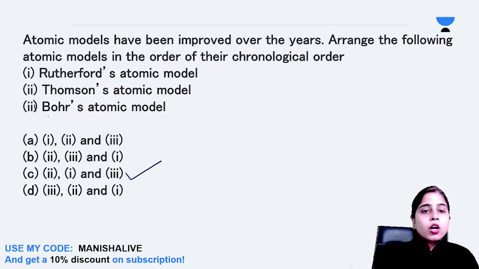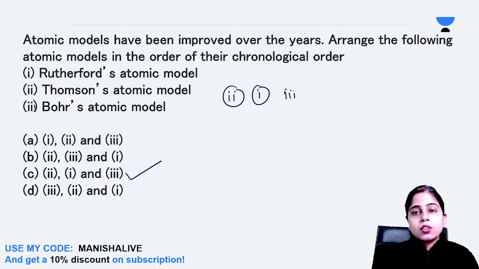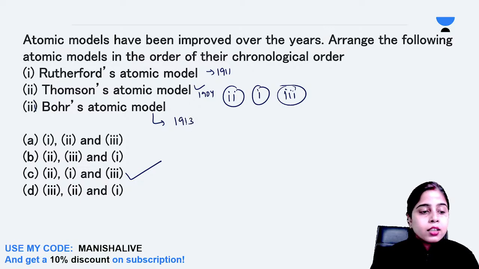The chronological order is 2, 1 and 3. First was Thomson's atomic model in 1904. Then Rutherford's atomic model in 1911. And then Bohr's atomic model in 1913. Clear everyone? This is the time period. Well done, Uzair.